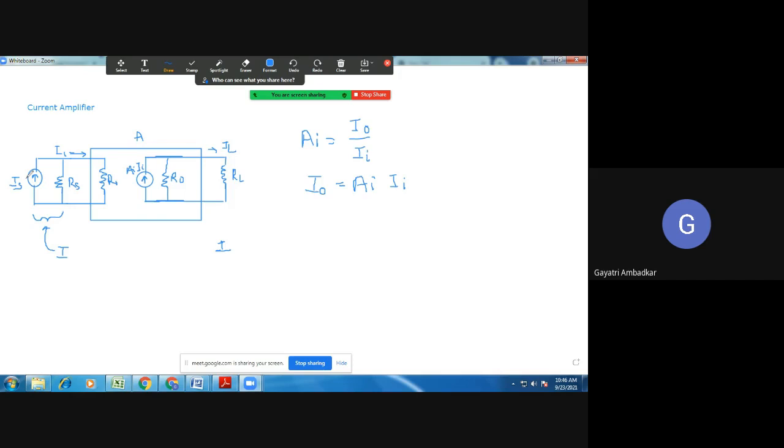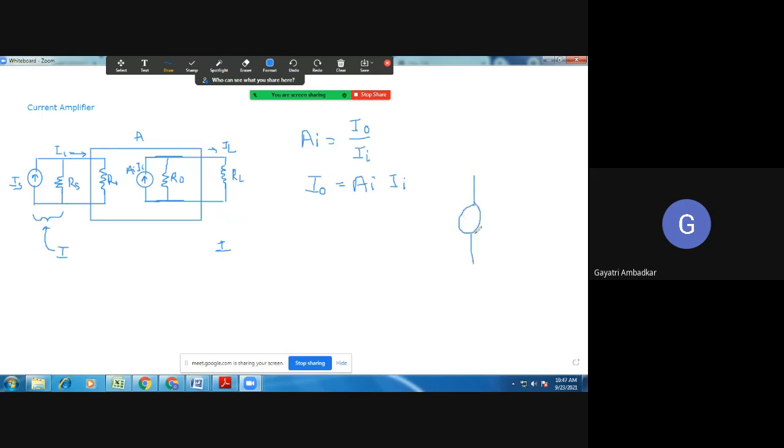Yesterday I told you. Less or high? Ideal value? Less. Is this input resistance less?